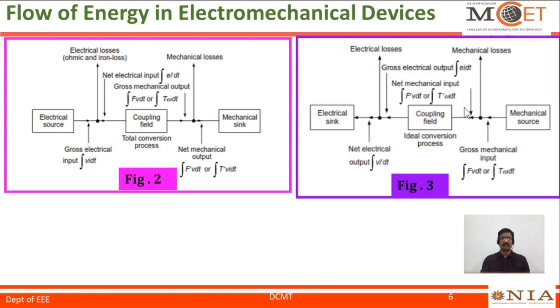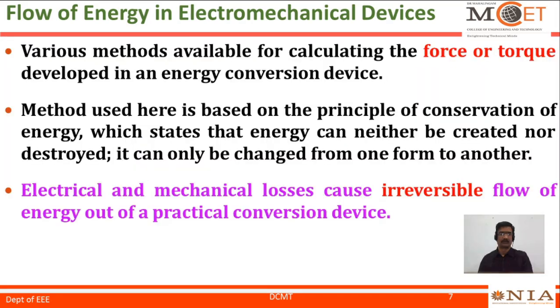Net mechanical energy will act as an input to the coupling field, which converts net mechanical input into gross electrical output. Subtracting the electrical losses, net electrical output is available at the output side of a generator.